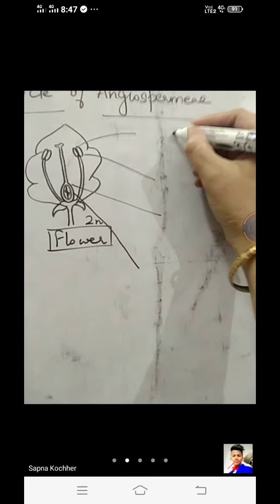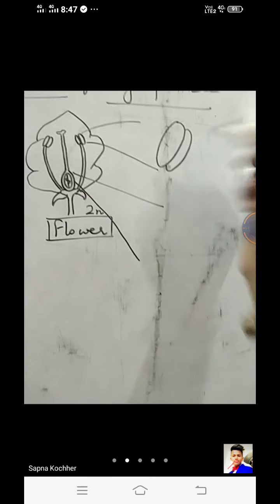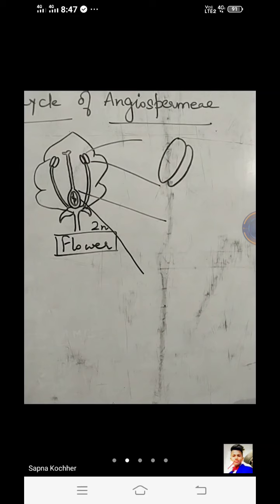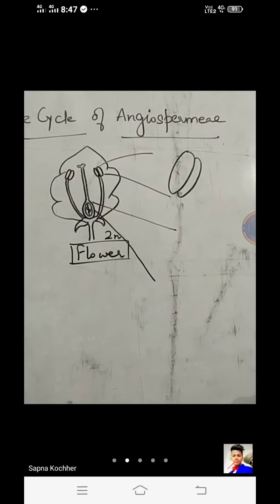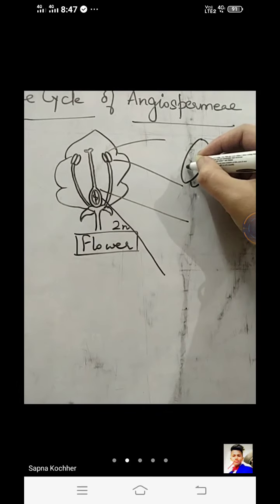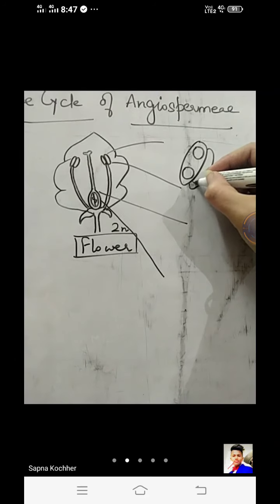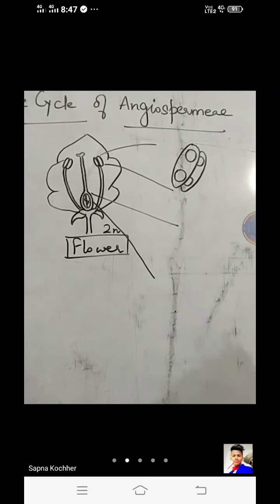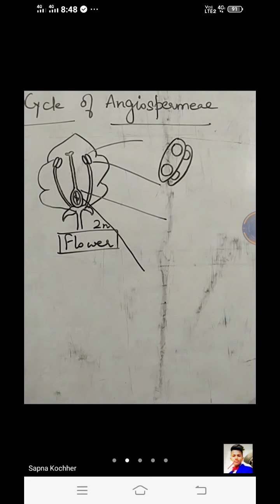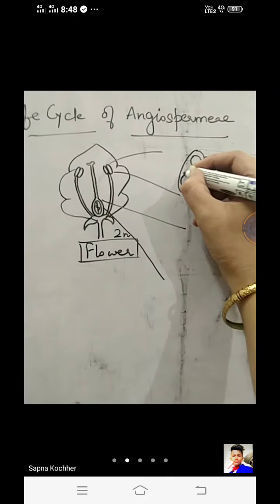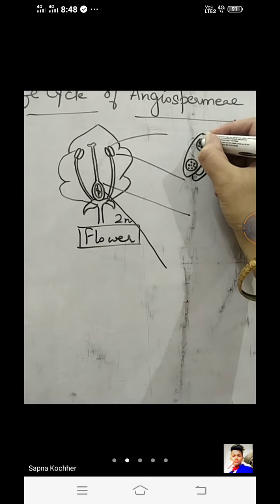For the male reproductive part, that is an anther, there are two lobes in this anther. It can be monothecous, it can be bithecous. We have already studied this in the morphology chapter. So I'm making the bithecous one, which is most commonly found in flowers. Each lobe carrying two pollen sacs. So two lobes will be carrying four pollen sacs. The pollen sacs are carrying the pollen grains in them like this, right?